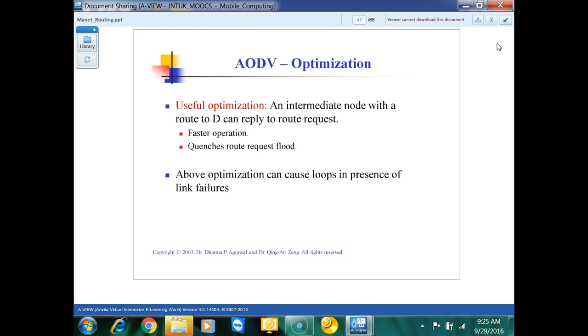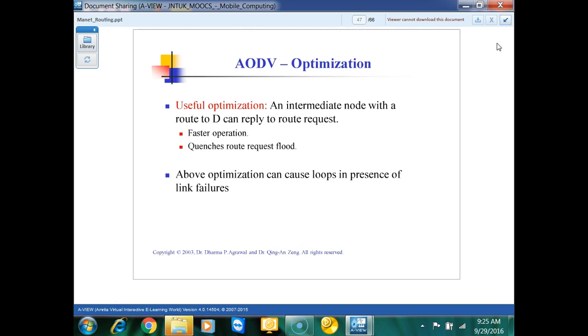From the routing table you read that, and if we find any previous routes to the destination, we can use them and reply from there itself to the source. Okay. This comes with 2 things: you can have a fast operation, and it also reduces route request queries. It will not be more queries.